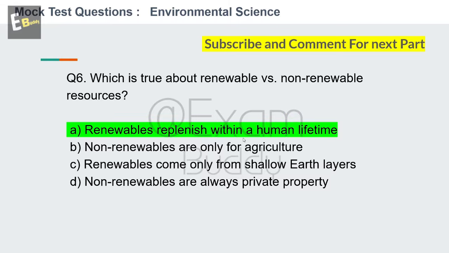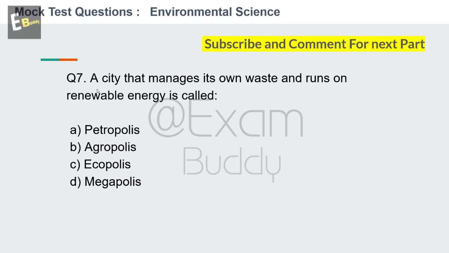Now let's go to question number 7. A city that manages its own waste and runs on renewable energy is called. So these are the options: Petropolis, Agropolis, Ecopolis, Megapolis. So your time starts now. And the answer is C, Ecopolis.